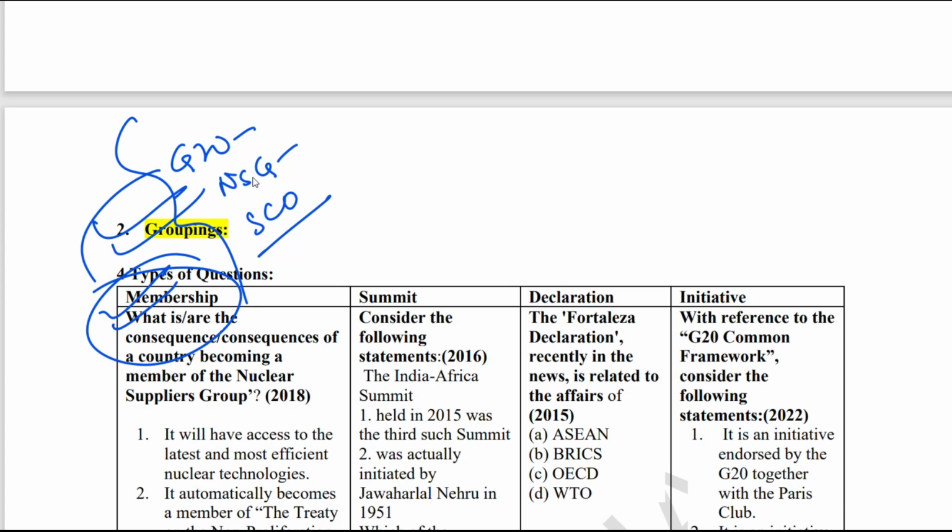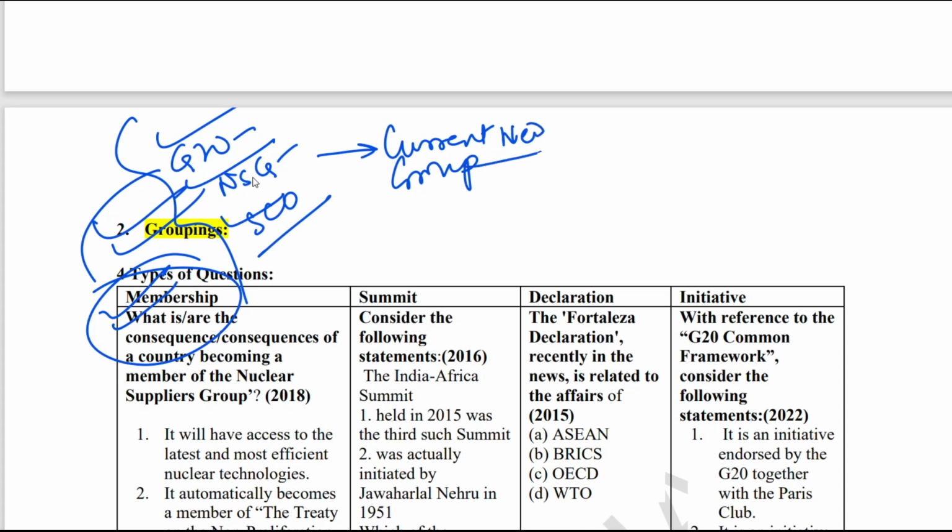Here you also see that some of the groupings are favorites of UPSC, like G20, NSG (Nuclear Suppliers Group), and SCO. These are favorite topics of UPSC. Many times UPSC has asked such types of groupings. Here you need to prepare the current groupings. Current groupings means new groupings.